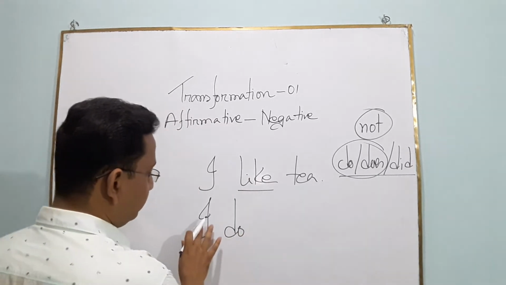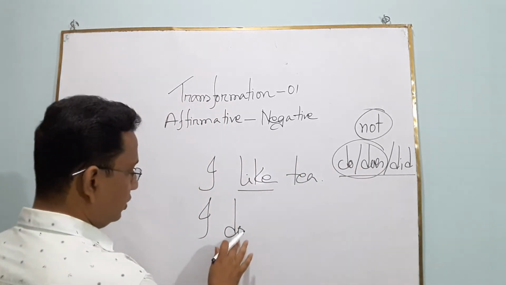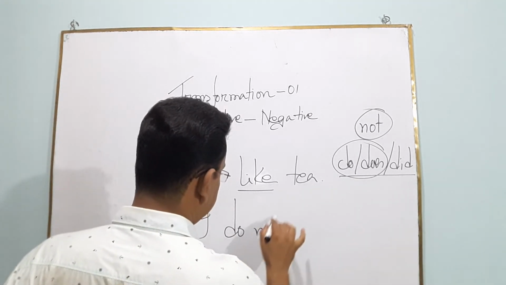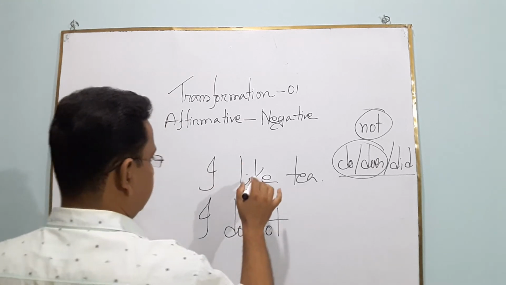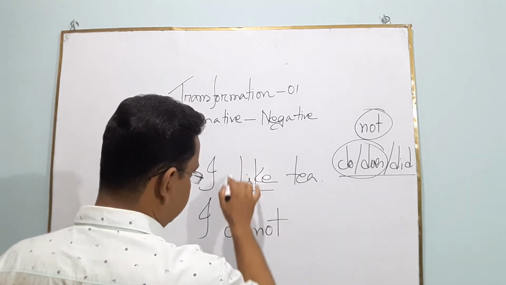Okay? And if the subject is third person singular number, we can use does. Do is perfect for subject I. Okay? I don't, then I can use not. In this sentence, I am looking that there is a verb. Okay? There is a verb.